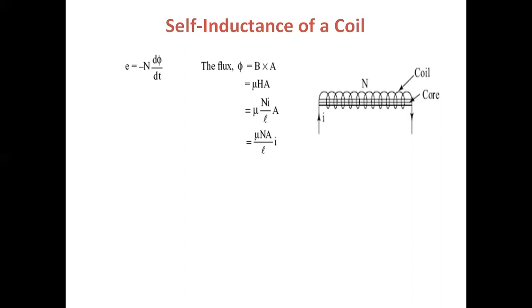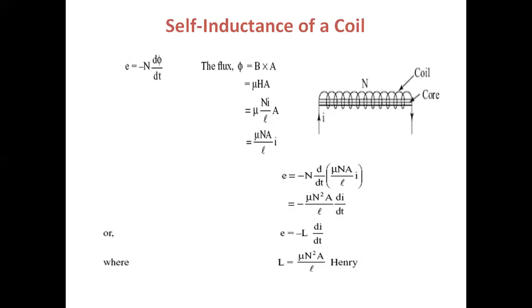So what is H? H equal to Ni by L. Again you substitute that value, the expression is μ into Ni by L into A. This is the flux value in terms of the length, area, number of turns and current. Okay, now you substitute that value in this expression here. You substitute this flux φ value here. So that is E equal to minus N into d by dt of the same value.